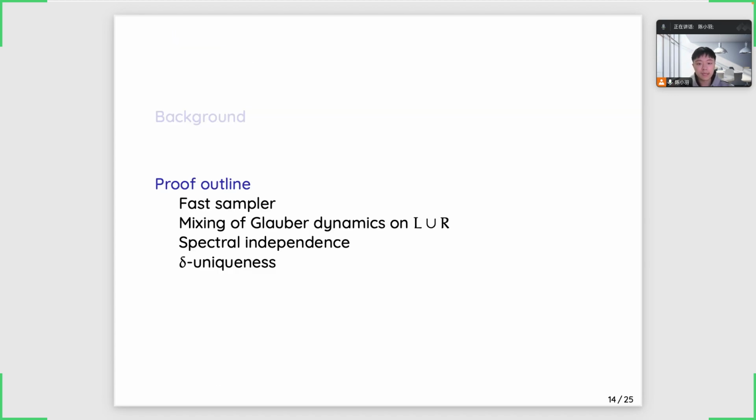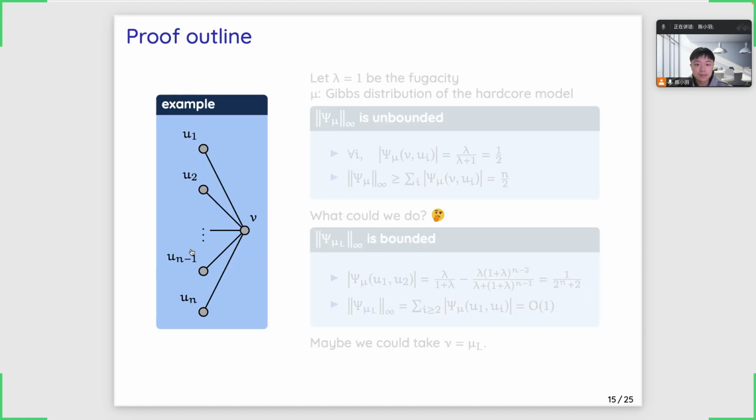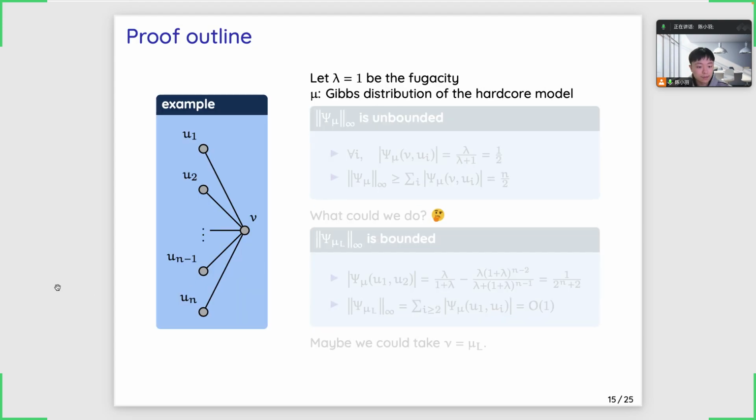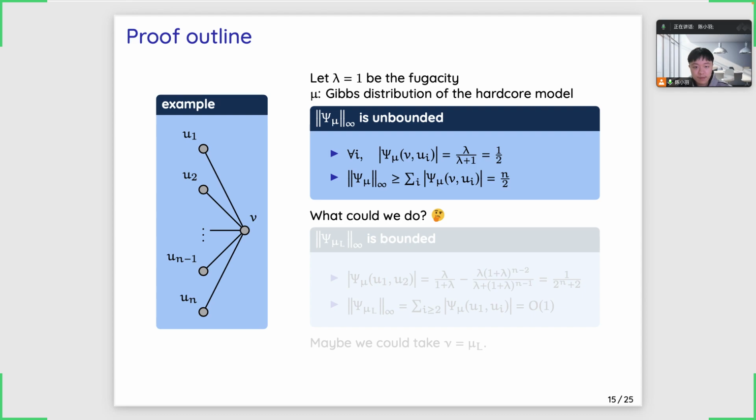Okay, now we are able to outline the proof of our result. Before we start that, let's consider a small example. There are n vertices on the left and only one vertex on the right. Remember that to make the field dynamics mix rapidly, we need spectral independence. However, if we consider the infinity norm of psi mu, we will find that it could be of order n.